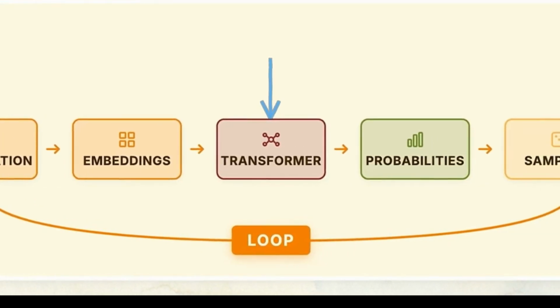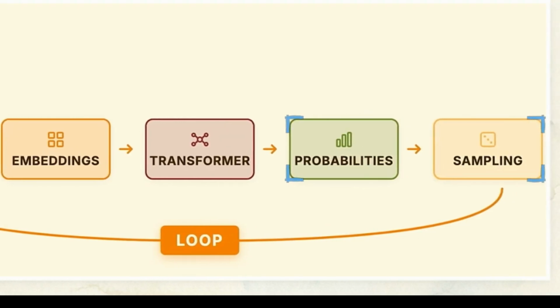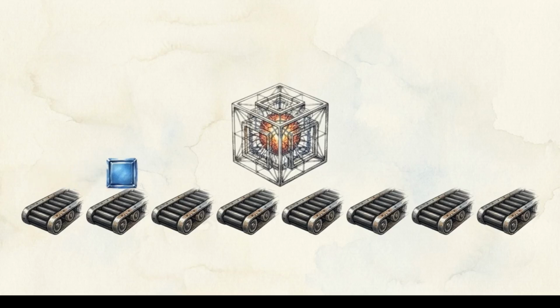Once the computations are complete, the second half of the pipeline reverses the process, mapping that dense geometry back into a discrete probability distribution. The entire architecture is a rigid assembly line. It converts meaning into geometry, performs a transformation, and translates the geometry back into a vocabulary choice.